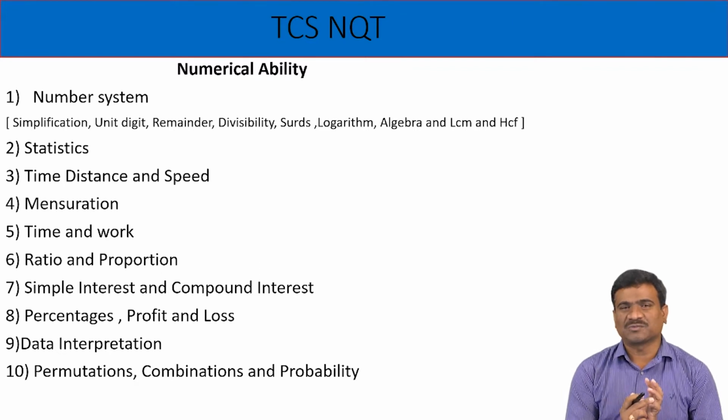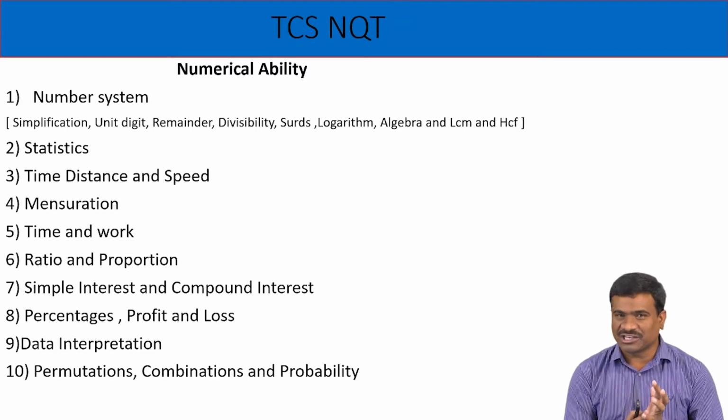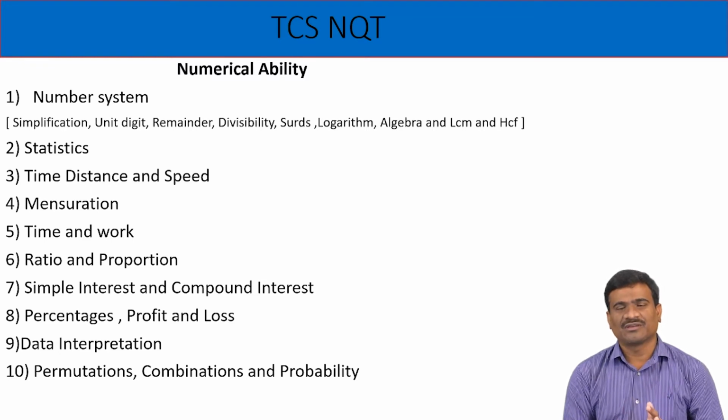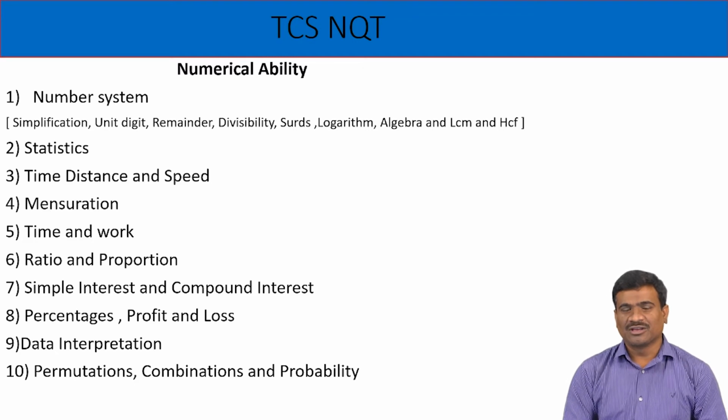In the first chapter, properties of numbers: simplification, next LCM and HCF, third logarithm, fourth algebra, fifth sets and indices. These topics are very important to number system.